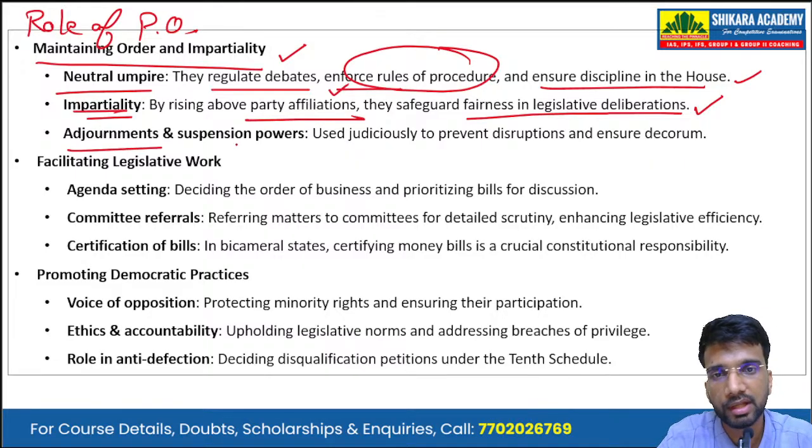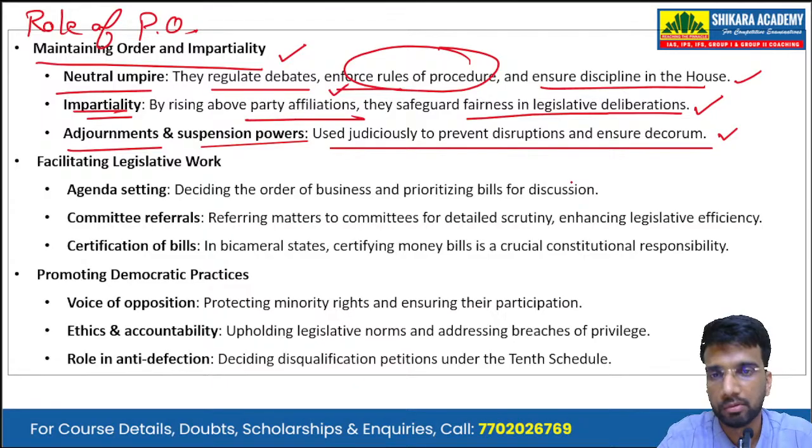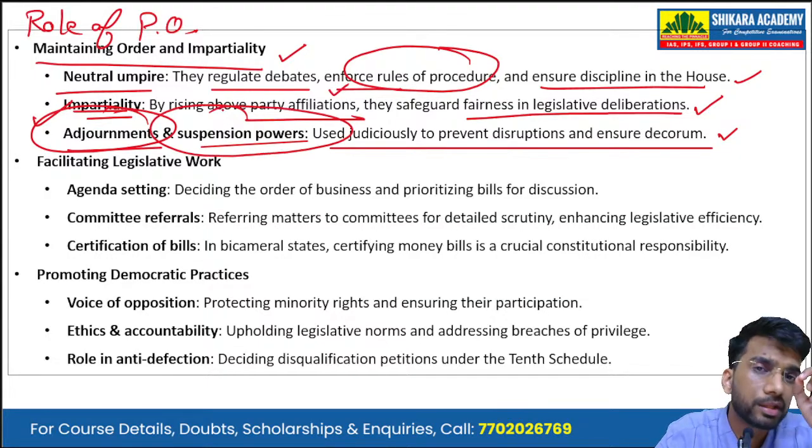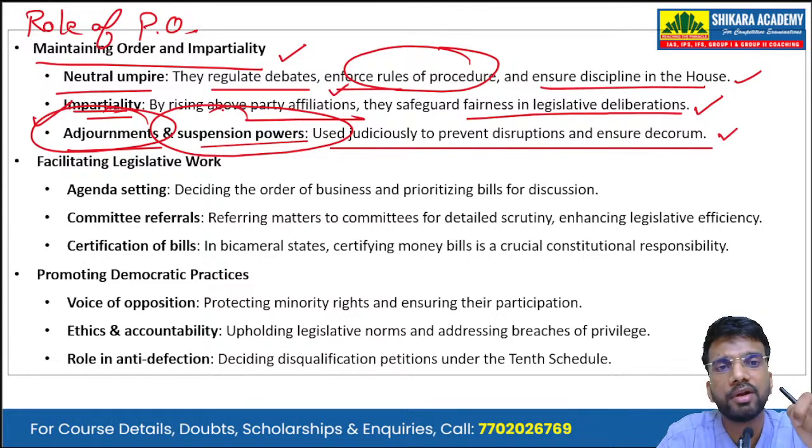Third is the adjournment and suspension powers, which are used judiciously to prevent disruptions and ensure decorum in the house. The presiding officers have the power to adjourn the house, and they also have the power to suspend any of the members. This is done very judiciously to prevent disruptions and ensure decorum and discipline in the house.